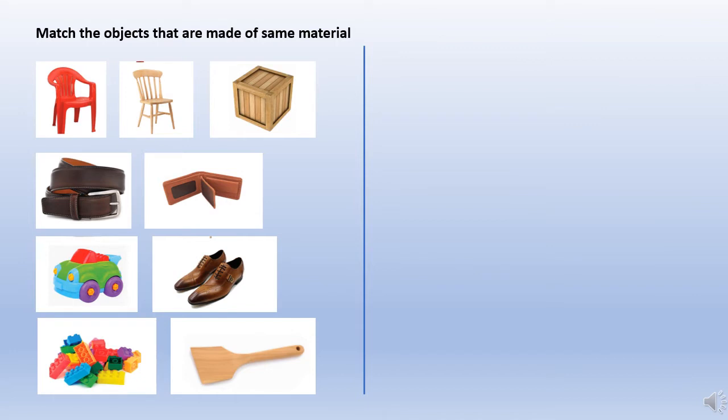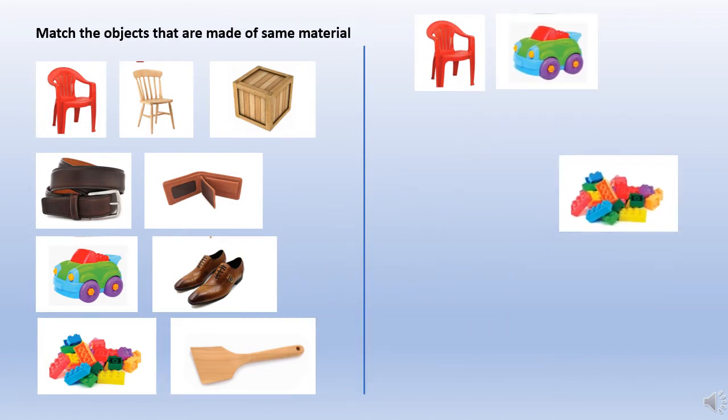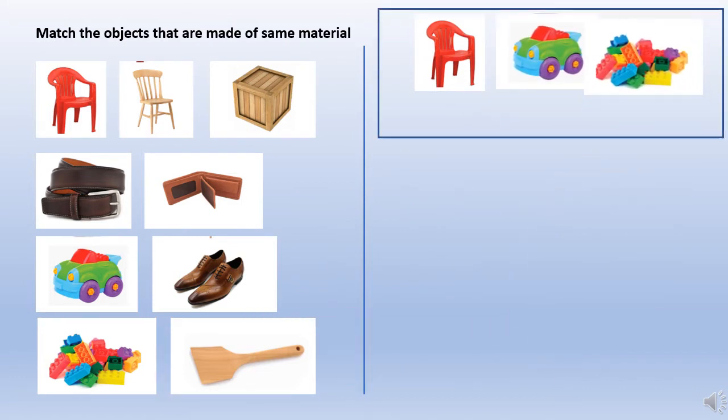Match the objects that are made of the same material. Here they have given different types of materials, so we need to group them together, which goes together. First we are going to take the plastic. We have a plastic chair, a plastic car, and blocks, which are all together. They belong to the category of plastic.